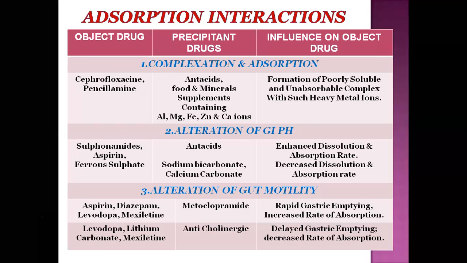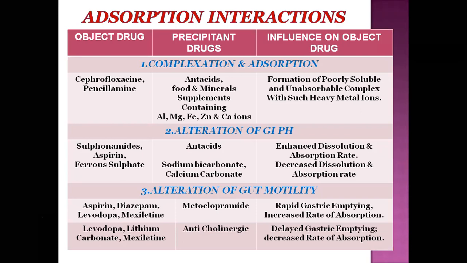What influences occur in absorption? With precipitant drugs, either other drugs or foods may hamper or enhance the absorption of object drugs. The first mechanism of absorption interaction is complexation and absorption.